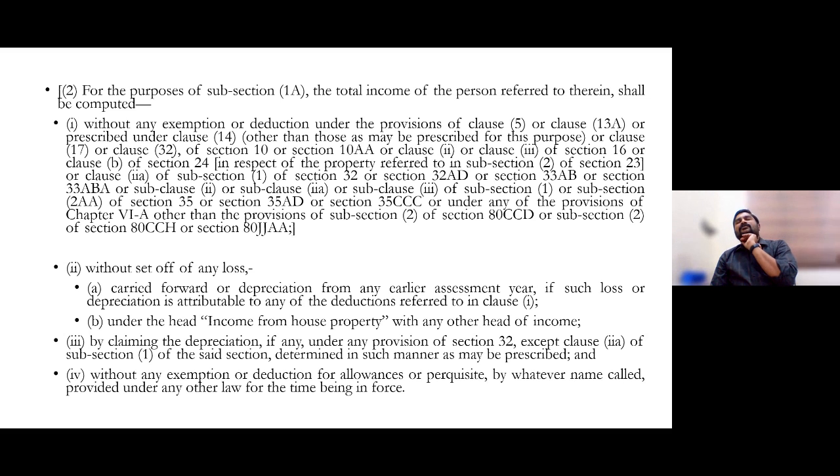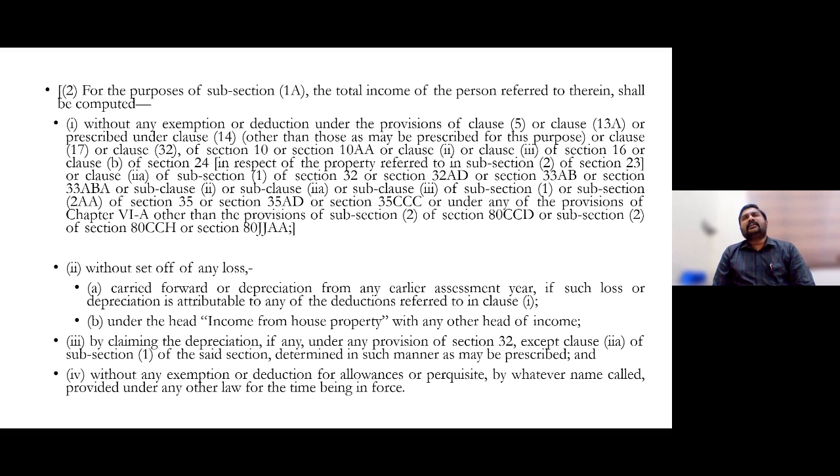Those allowances given by your employer for meeting traveling and boarding expenses, you can claim those exemptions in 10(5). So that 10(5) LTA would not be eligible for those persons who are opting for this default regime, 115BAC(1A).